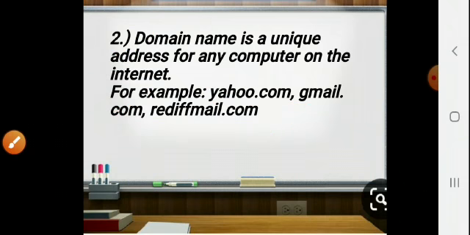Again and again, I am reminding you that you have to complete your work with neat and clean handwriting. Maintain your copy well. Understood?